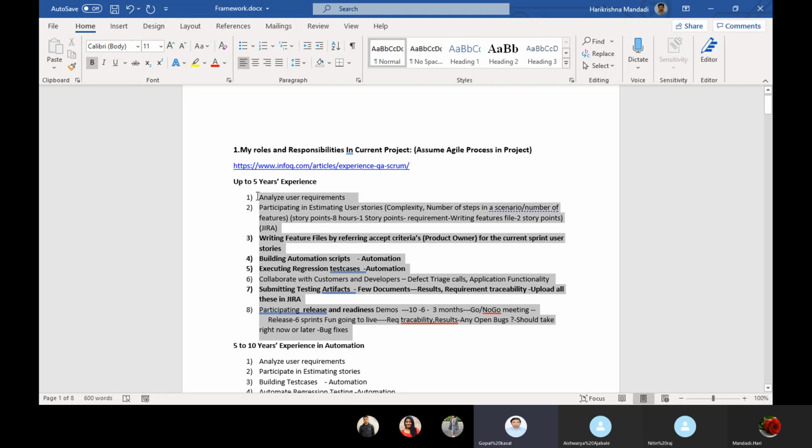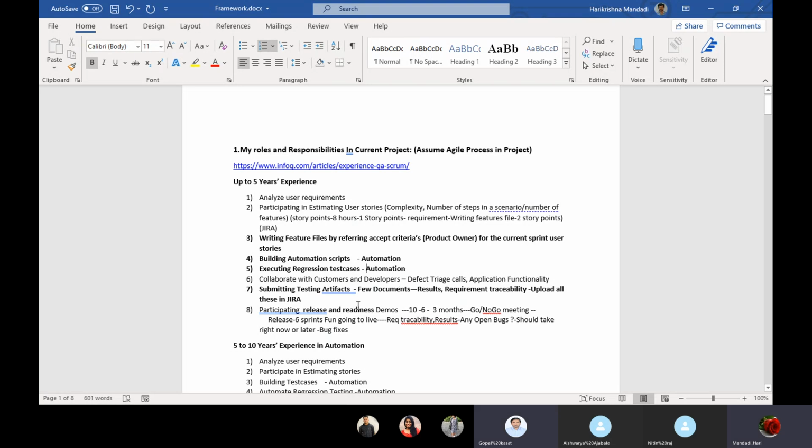So we need to take care of that while attending interviews. You need to go in depth and you will get a lot of help. You can give a brief of 5 to 10 minutes about each point, but the way you explain matters. If you say you follow the agile process and you are not using agile terminology, that is not the right way to explain your roles.